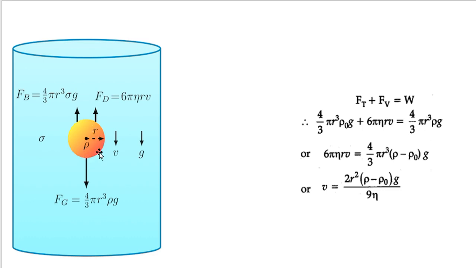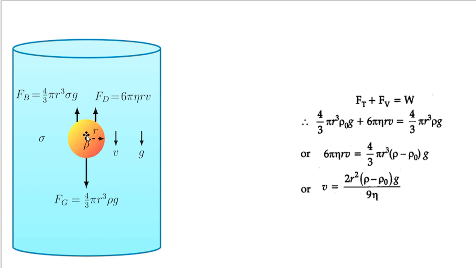We already discussed that the steel ball falls through water. So when it moves downwards or upwards, due to viscosity of this fluid, the body will experience a force, and this force, viscous force, will try to resist the motion of the ball.